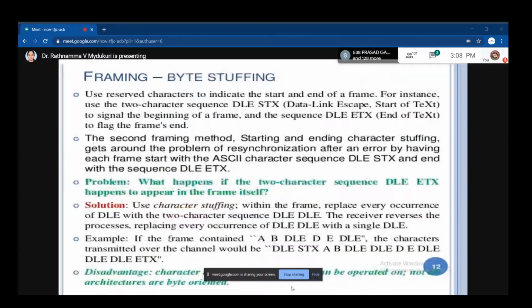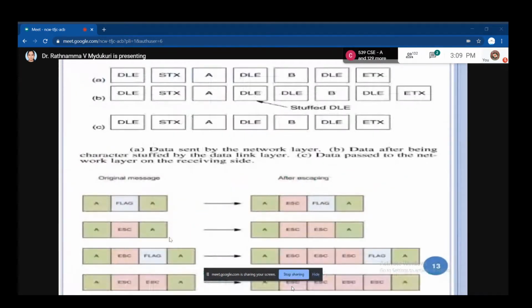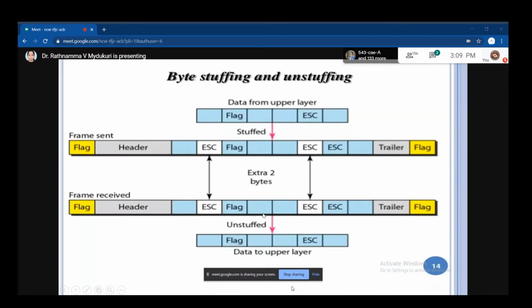Now after that, some extra bits are added here: the start of text and the delete of text, that is DLE. Some flag bits are inserted between one frame and another so that you know the ending of the first frame and the starting of the next frame. Here you also have byte stuffing and unstuffing.